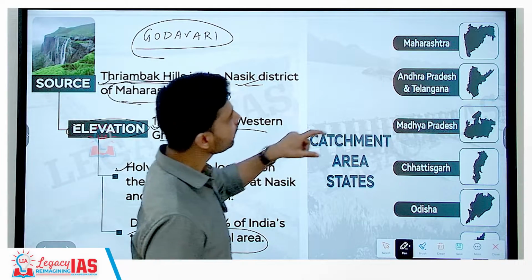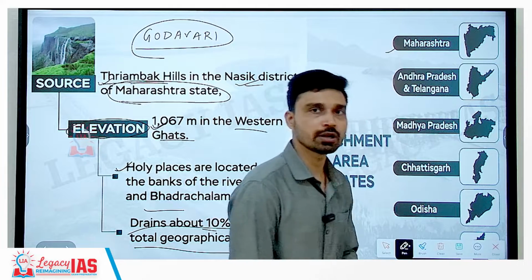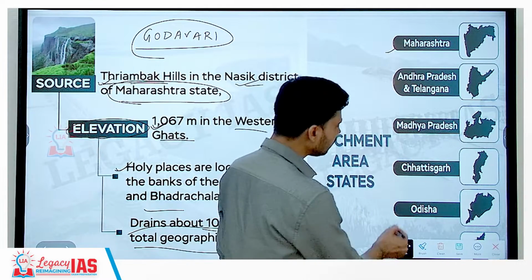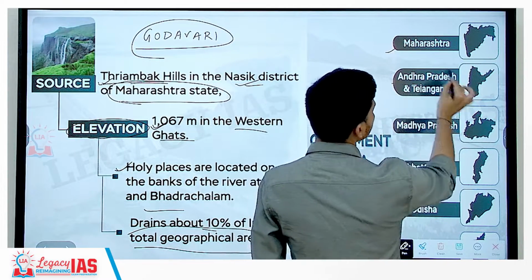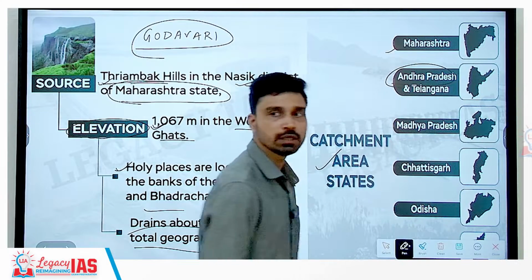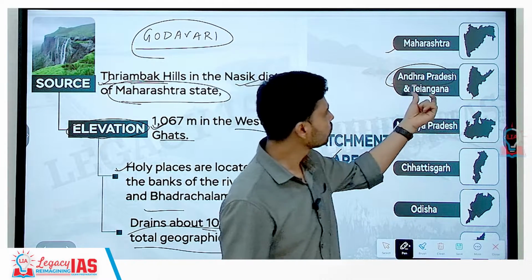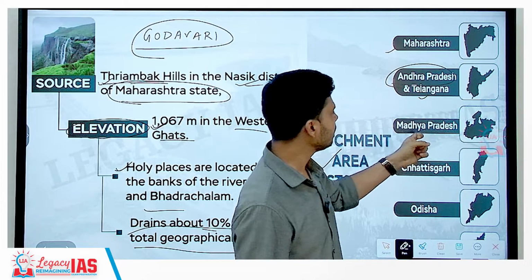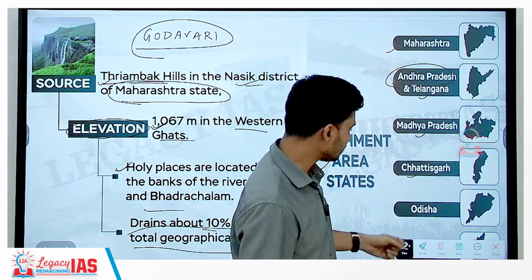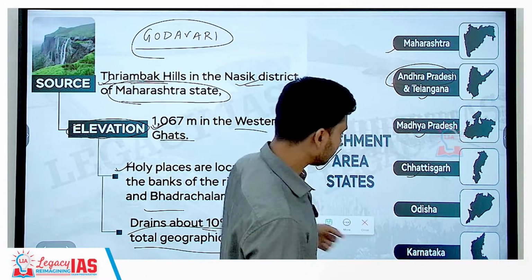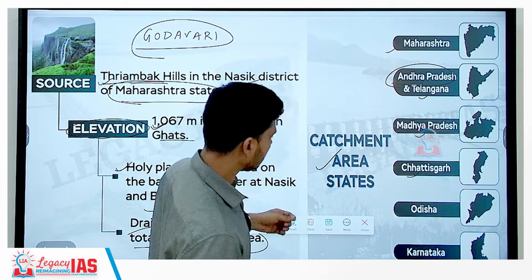Now, as we know, it originates from Maharashtra and it flows into the Bay of Bengal through the state of Andhra Pradesh. But the catchment area of the river lies through other states also, such as Telangana, Madhya Pradesh, Chhattisgarh, Odisha, and then the state of Karnataka.